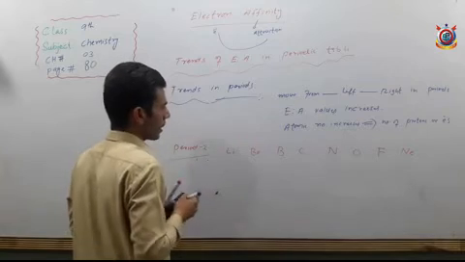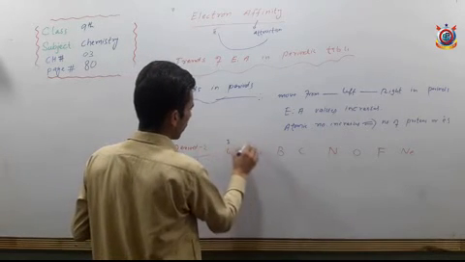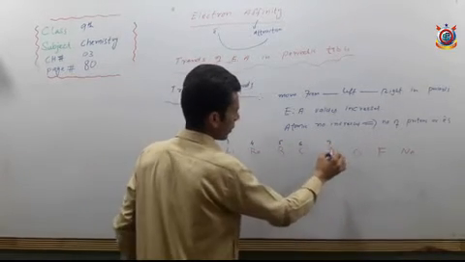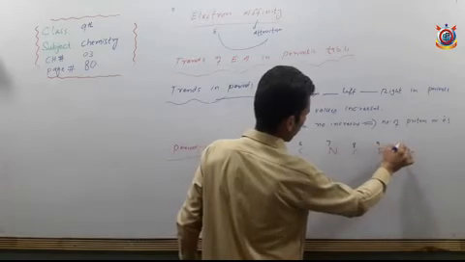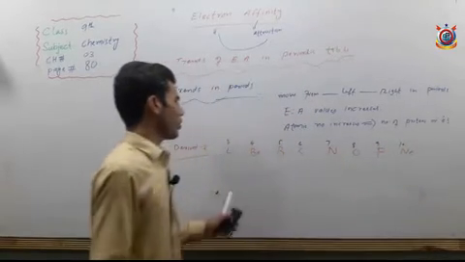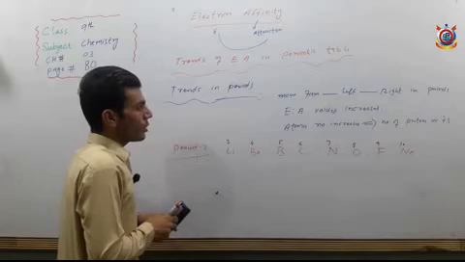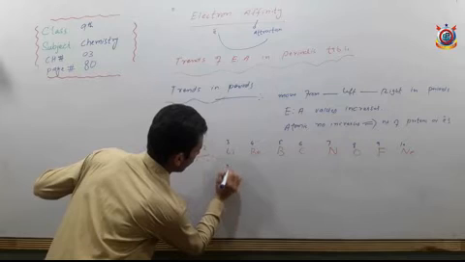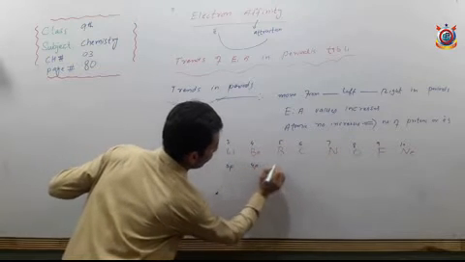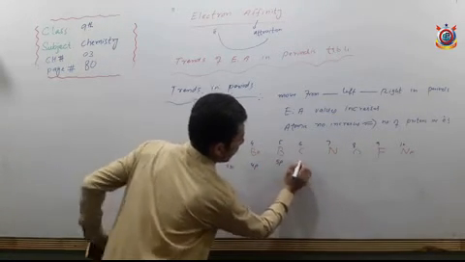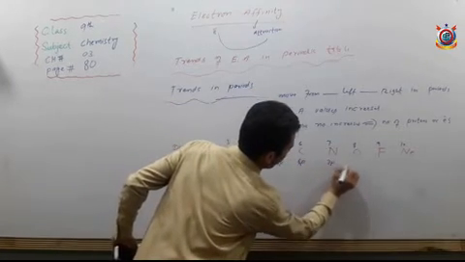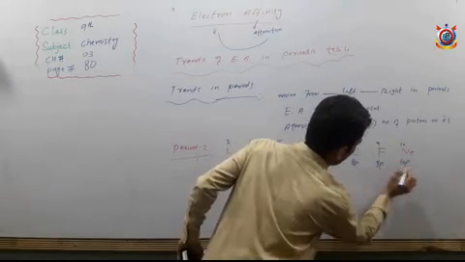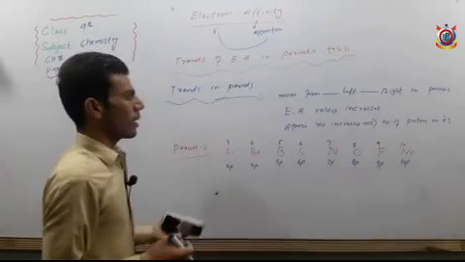You see, the atomic number of lithium is 3, 4, 5, 6, 7, 8, 9, 10. Atomic number increases as we move from left to right. Atomic number increases means the positive charge on the nucleus increases. It means that lithium has 3 protons, then 4 protons, 5, 6, 7, 8, 9, and 10 protons, because atomic number is the number of electrons or protons.